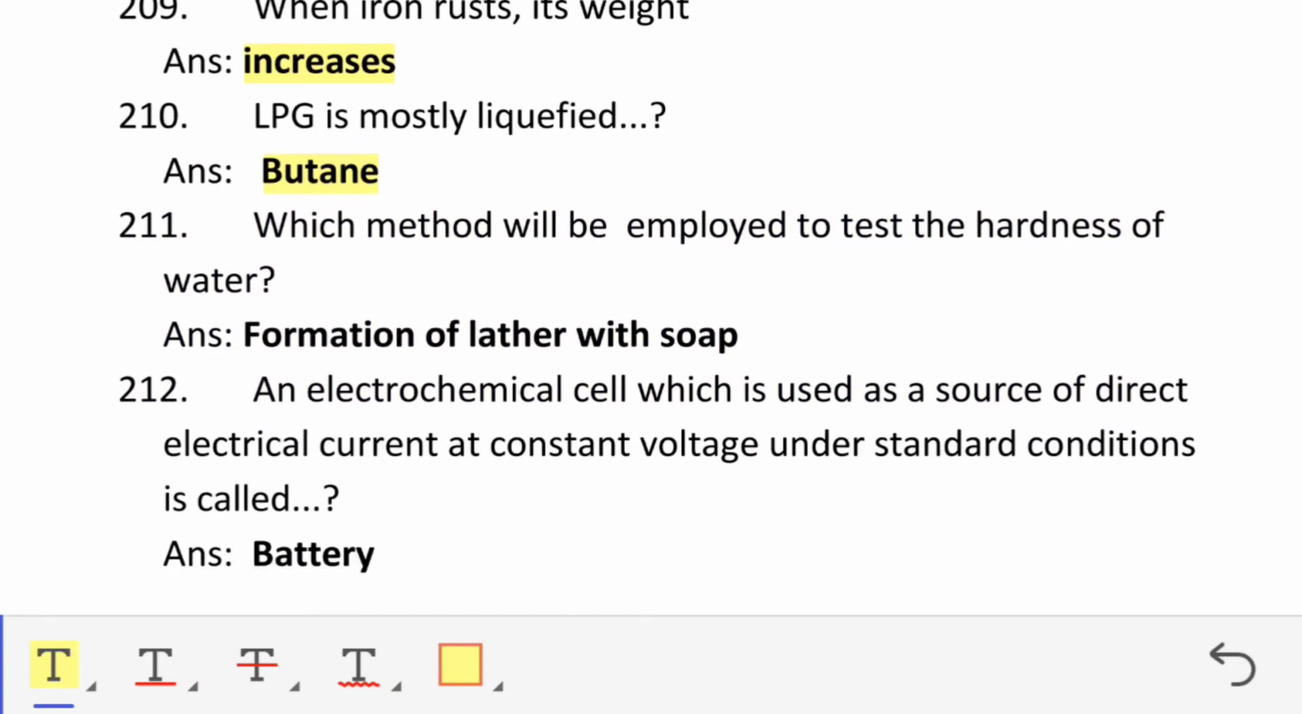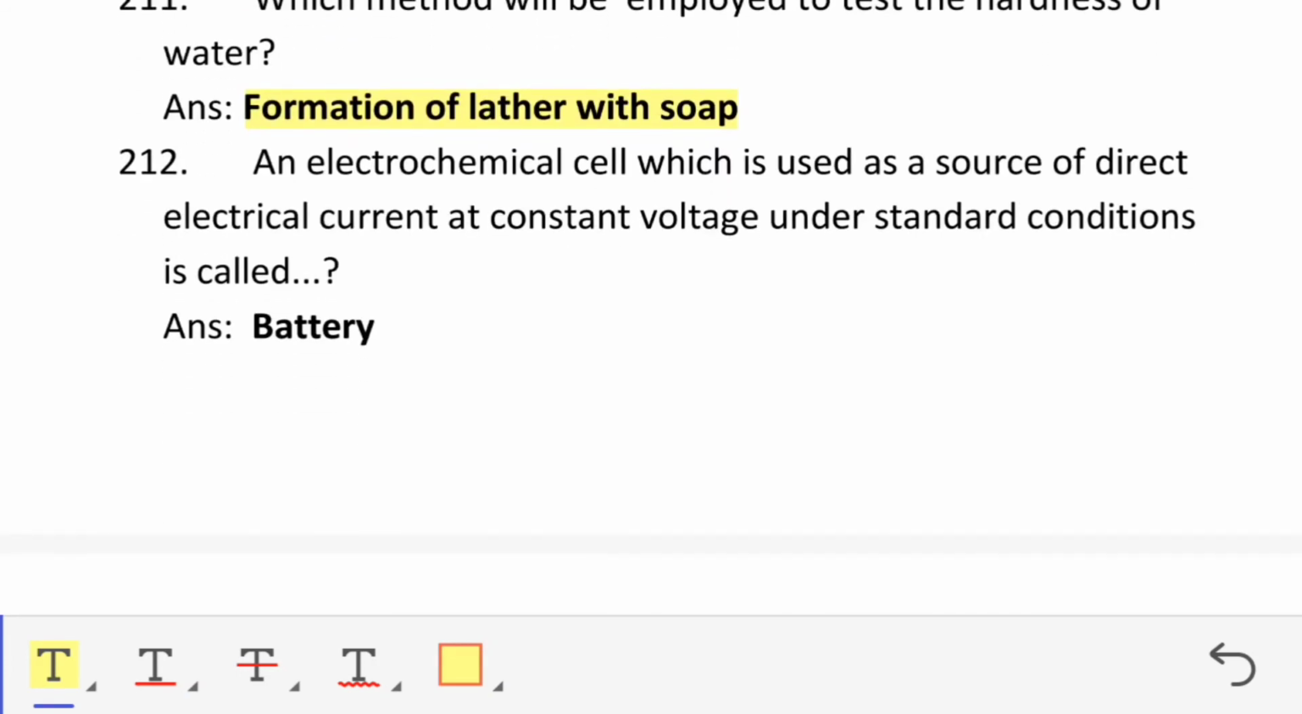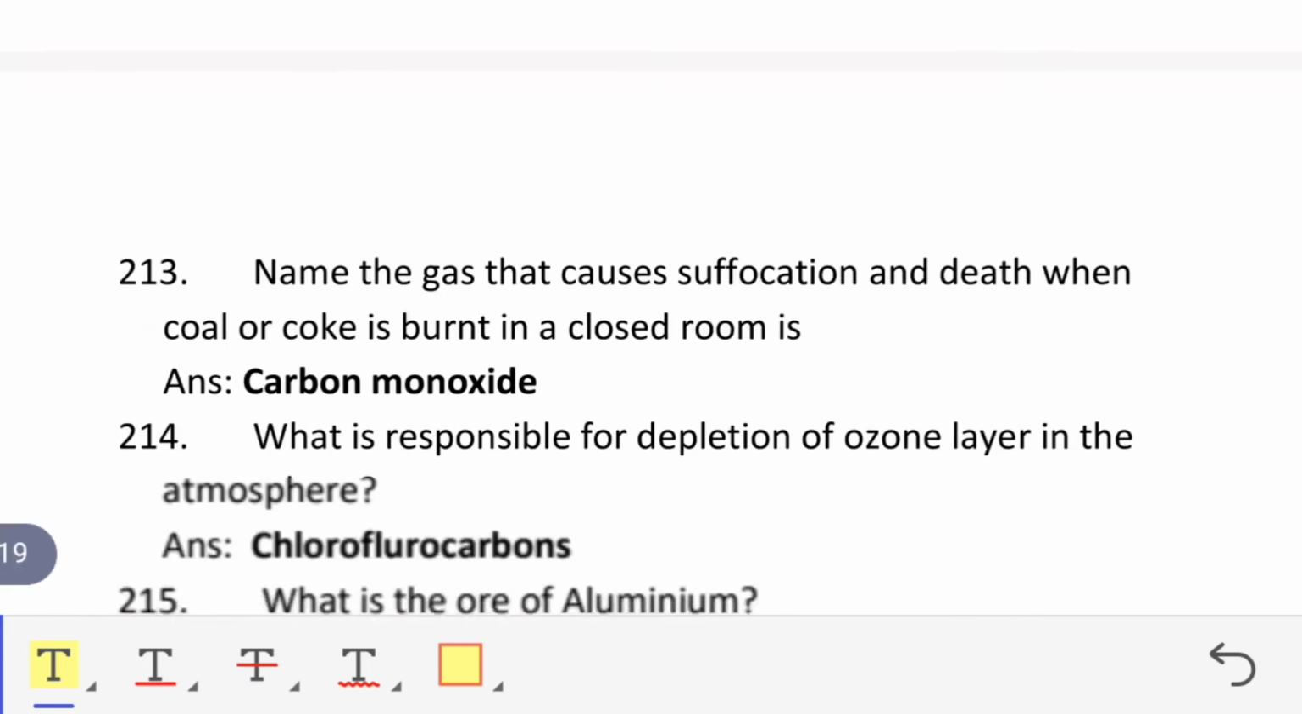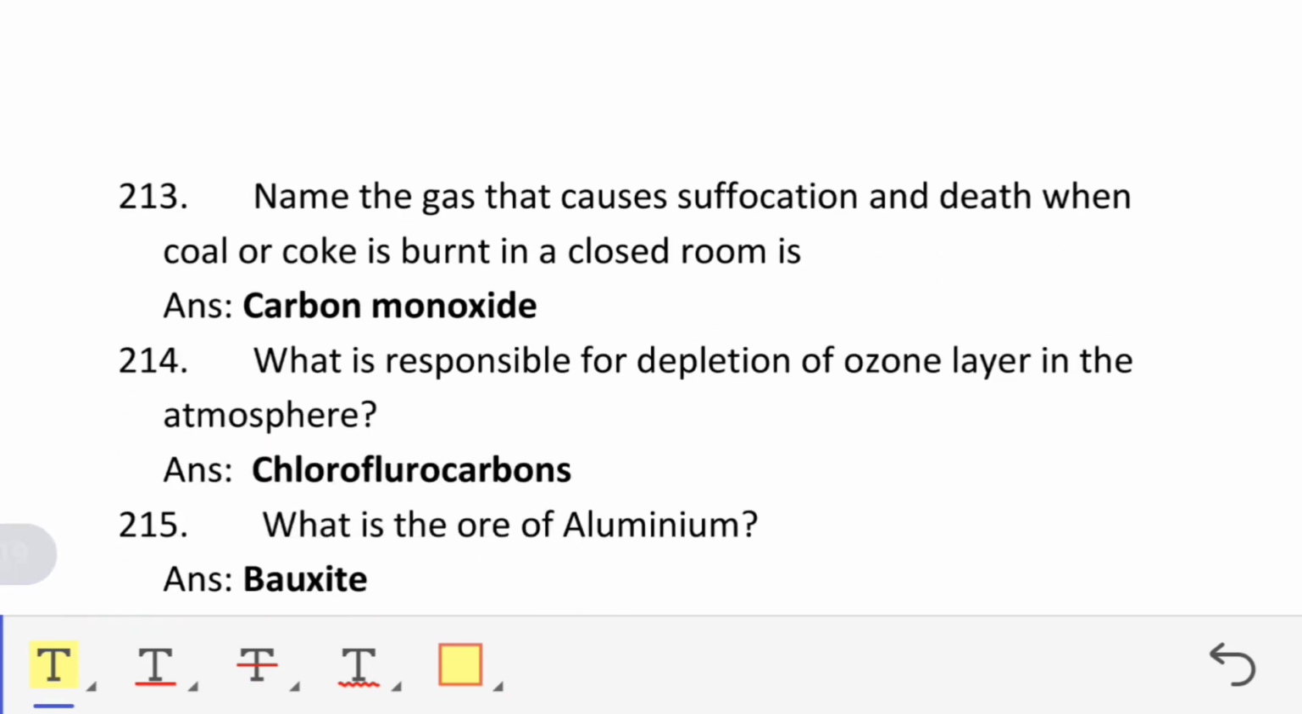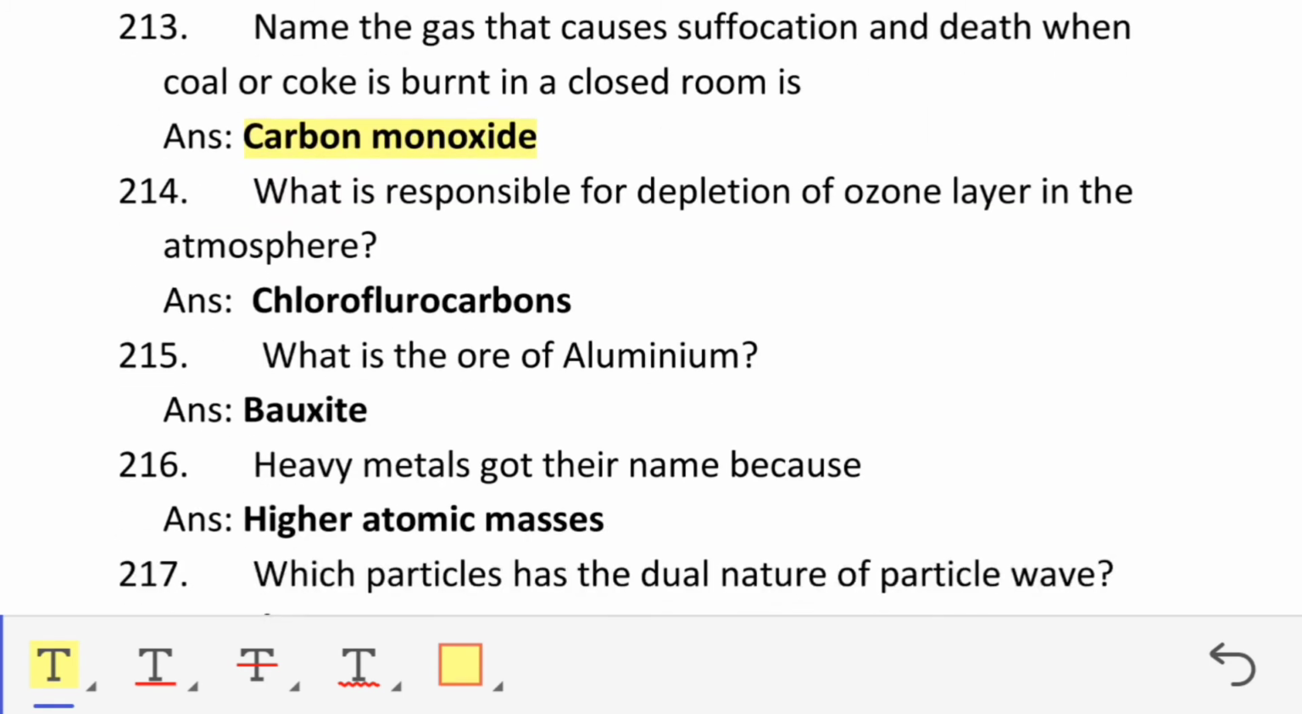Which method will be employed to test the hardness of water? Formation of lather with soap. Electrochemical cell which is used as a source of direct electric current at constant voltage under standard conditions is called battery. Name the gas that causes suffocation and death when coal and coke is burned in a closed room: carbon monoxide. What is responsible for depletion of ozone layer in the atmosphere? Chlorofluorocarbons.